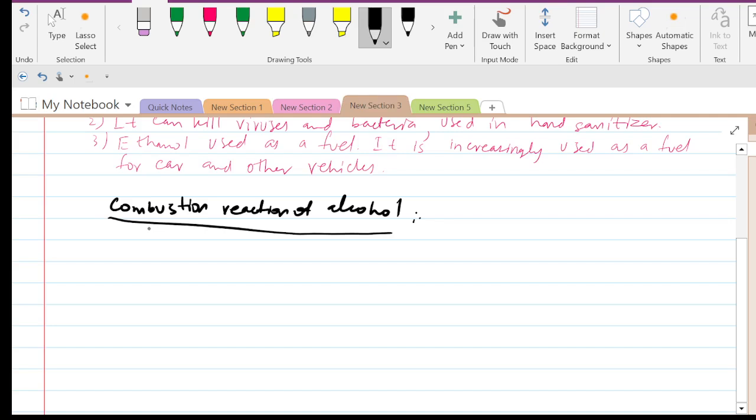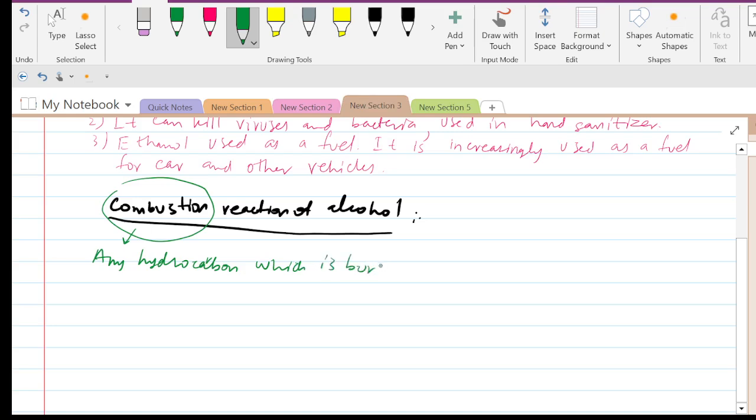Any hydrocarbon which is burned in the presence of oxygen is called combustion, and that reaction is called a combustion reaction.